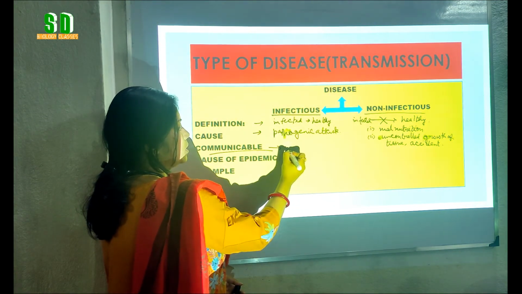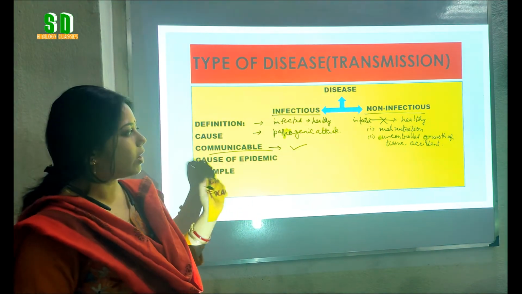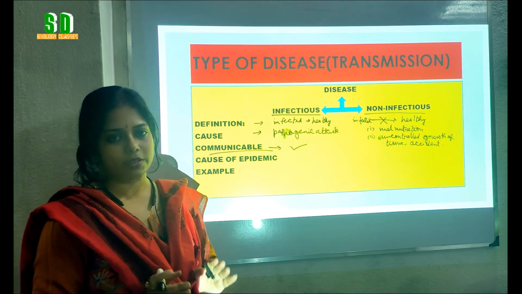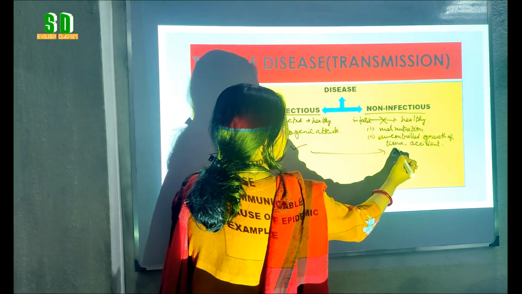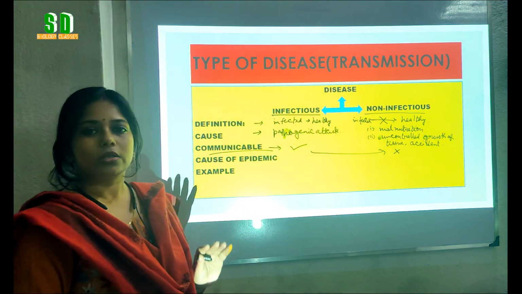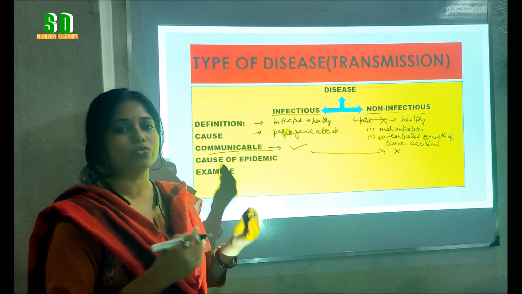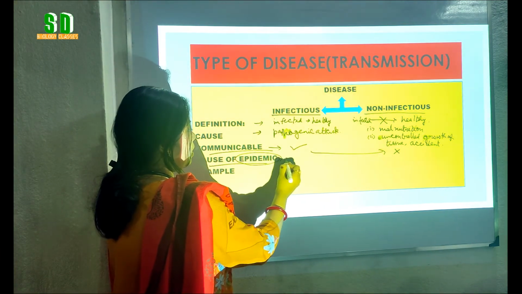Now, as the infectious diseases are transmitted from the infected to the healthy person, so we can say that the infectious diseases are communicable disease also, whereas the non-infectious diseases are restricted to the infected person only. So, we can say that the non-infectious diseases are non-communicable or cannot be transmitted from the infected to the healthy person. Now, cause of epidemic.